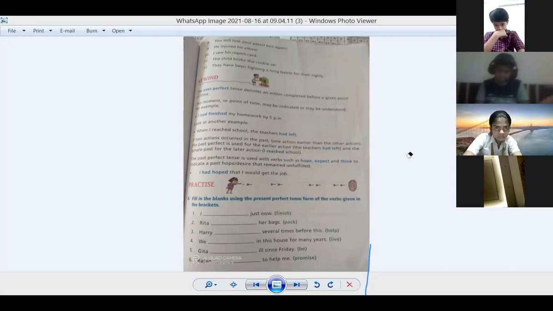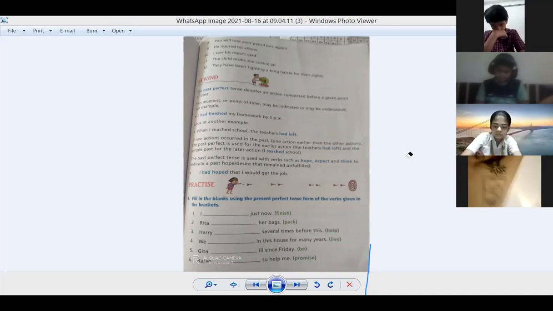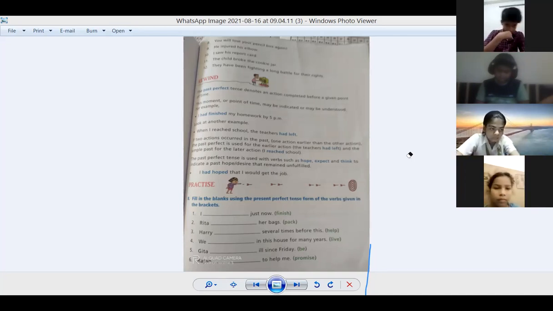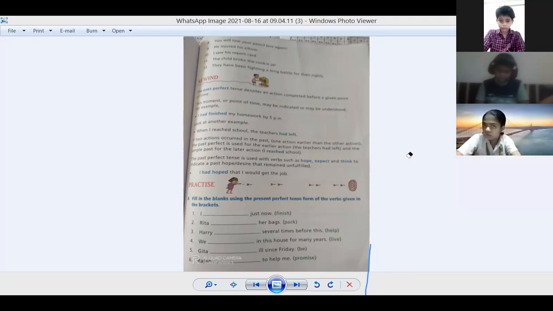It's clear to you? So when we are changing into negative, we are using has not, have not. When we are making them into interrogative, we are putting the auxiliary verb in the beginning. Then we are putting the question mark.